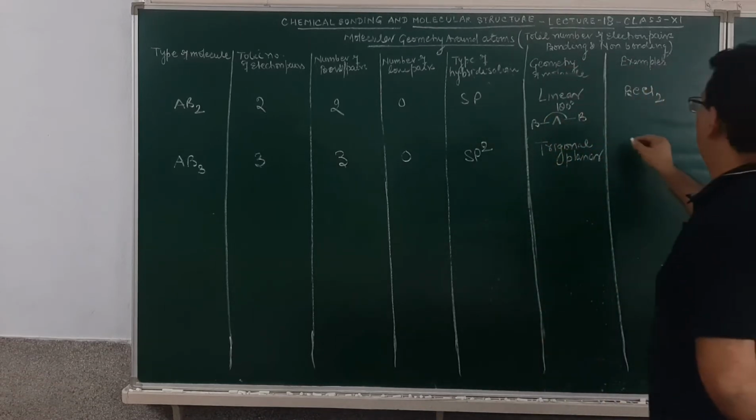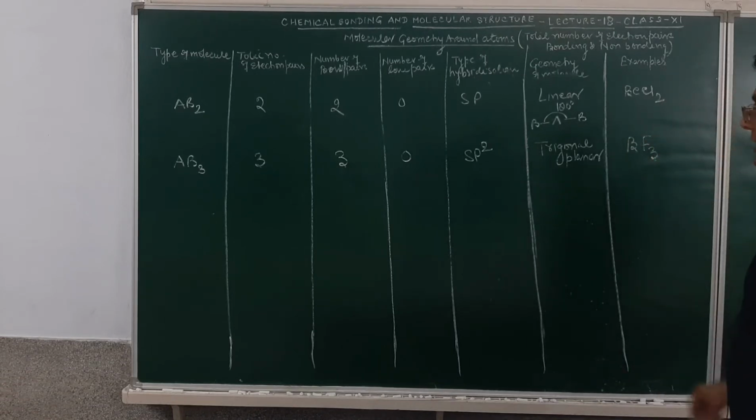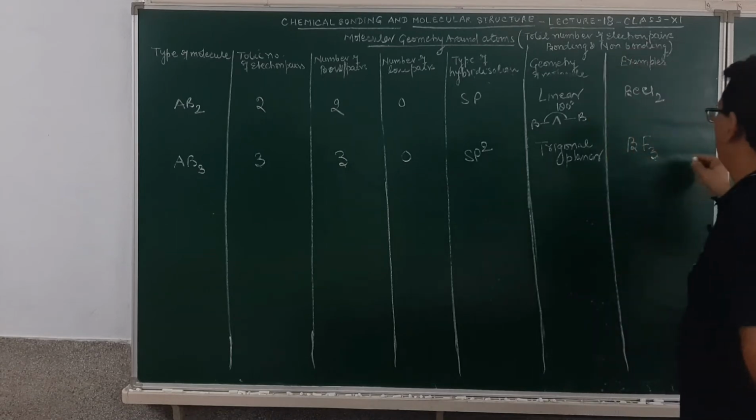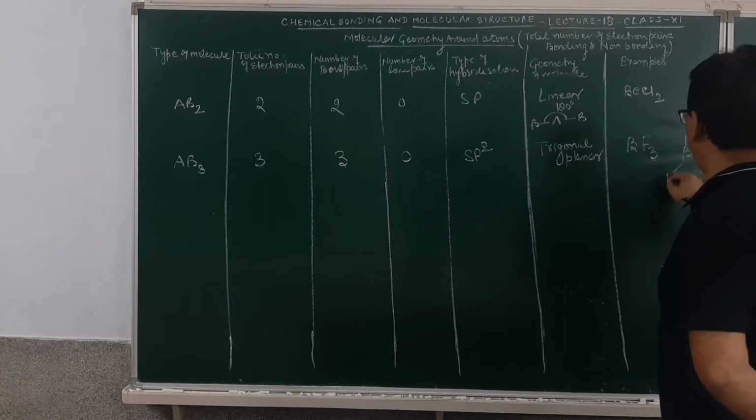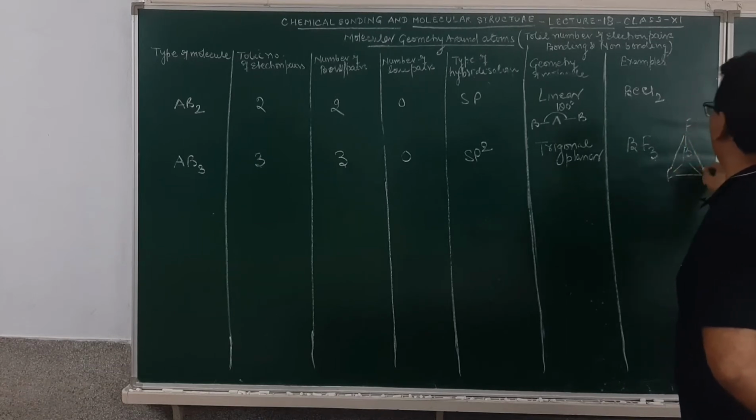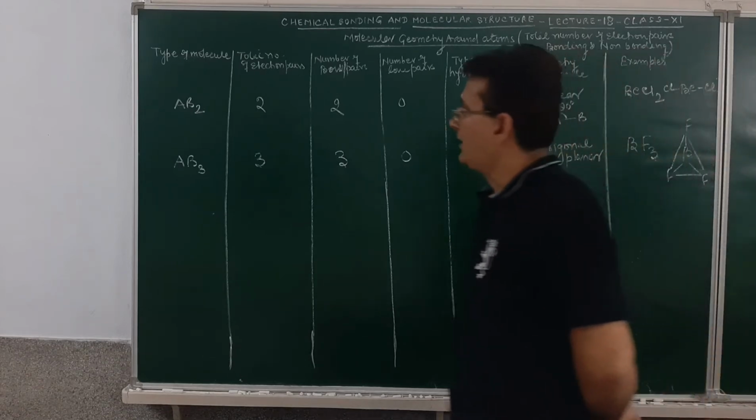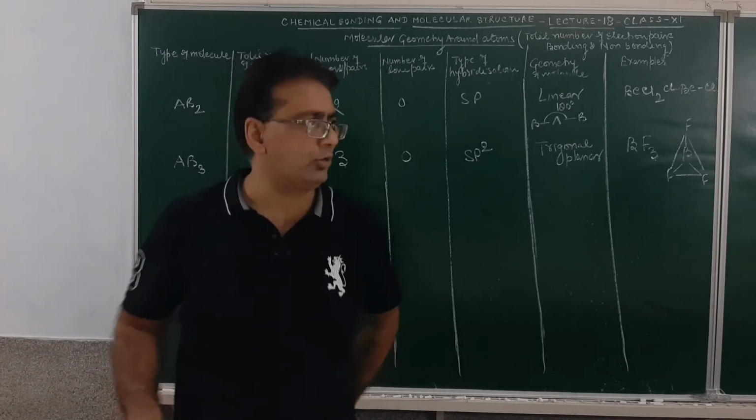Example is like boron trifluoride. And how do I make this geometry? Boron trifluoride will be made in this manner. This will be boron, fluorine, and then fluorine and fluorine. This is a trigonal planar geometry. How did I make the beryllium chloride? Beryllium, chlorine, and then chlorine. Am I clear? So, the first type of geometry will be AB2 type, which only has a regular geometry.